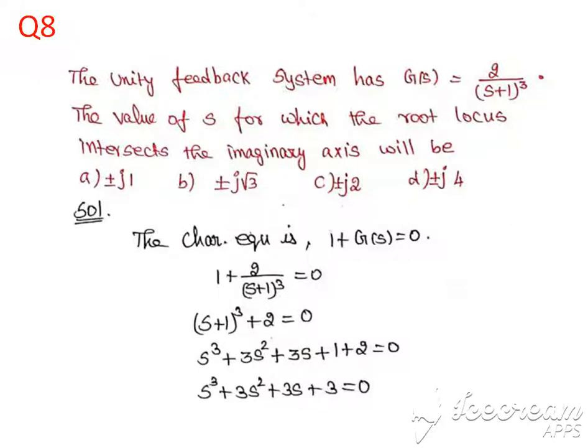Another method is also there. For plotting root locus, we need to increase the K value from minimum to infinity. For that we need to add K here. Instead of 2, we replace it by 2K, and again write the characteristic equation. From the characteristic equation we can plot the RH array. From that RH array we can find the value of s for which the root locus intersects the imaginary axis.